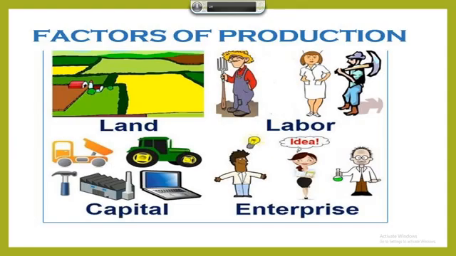But an example of working capital is raw material. Raw material is required every day, so you need to purchase it regularly. Another example of working capital is fuel used in a machine. Suppose you have bought a machine, that is fixed capital, but the fuel required to run the machine is an example of working capital.